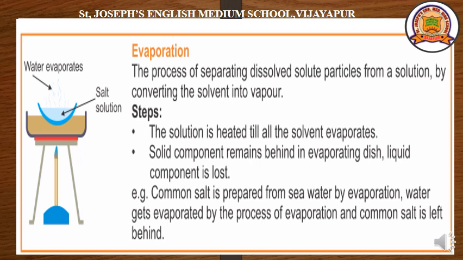Can you separate sugar from tea? By hand picking? No. By decantation? Not possible. By winnowing, threshing? No. But by using the evaporation method, we can separate the solute particles from the solution. Okay?